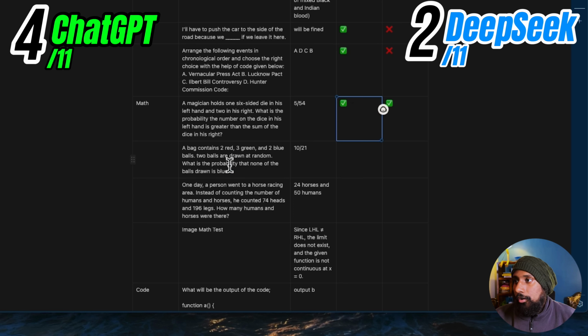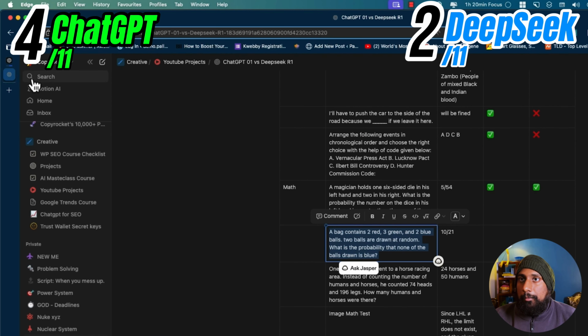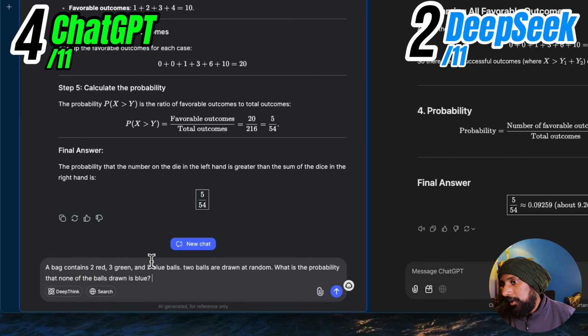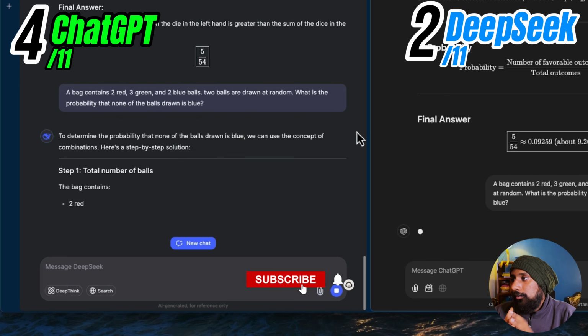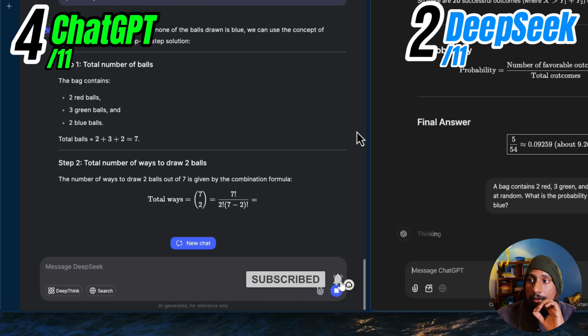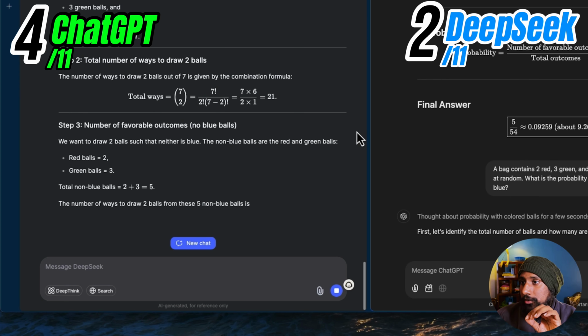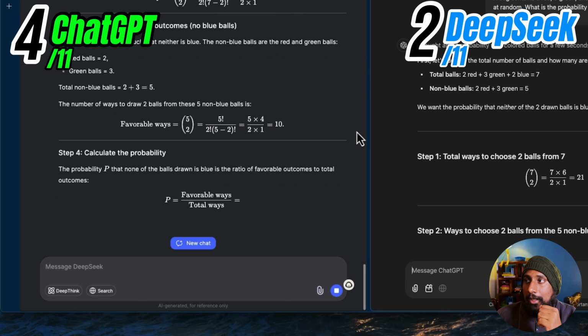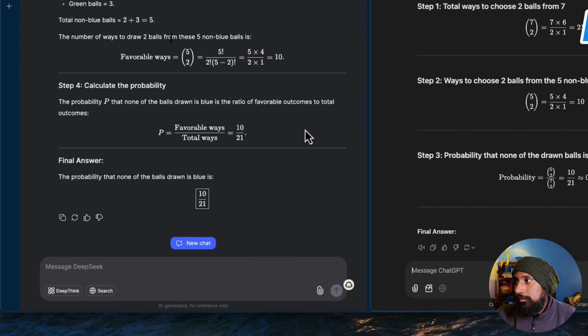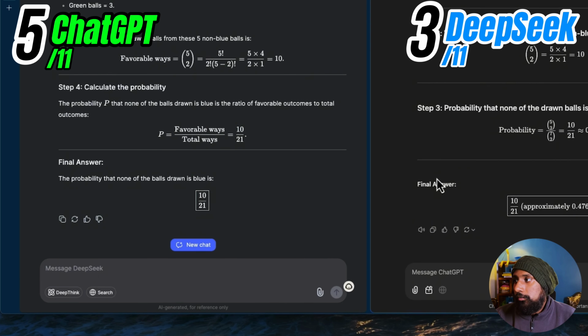Let's put that on. So another question of probability. Let's test this out without the search, and there we go. So the answer of DeepSeek R1 is actually really fast. Both give the same answer, 10 by 21. So both are correct. So on the maths, both are on the same level here.